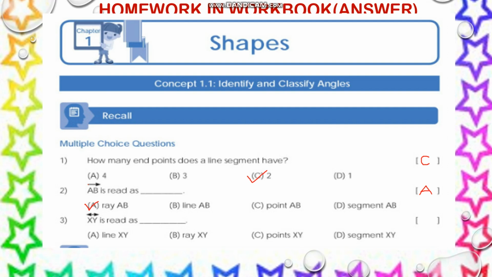Now look at the next one. XY is read as dash. Look, which symbol is here above XY? Yes, this symbol is the symbol of line, isn't it? On both sides we can see the arrow. So this is line XY. So option A is the right answer. My dear children, I hope everybody got the same answers.